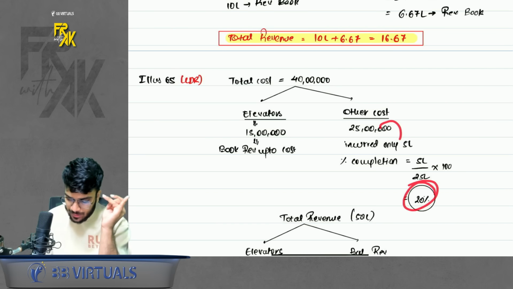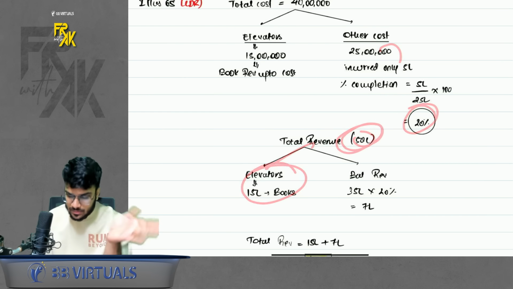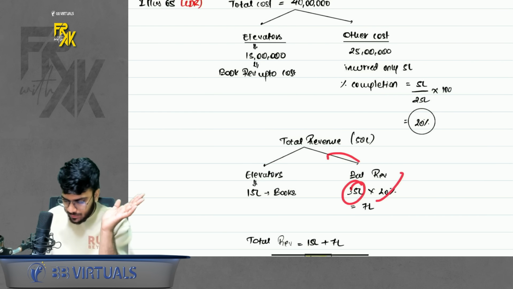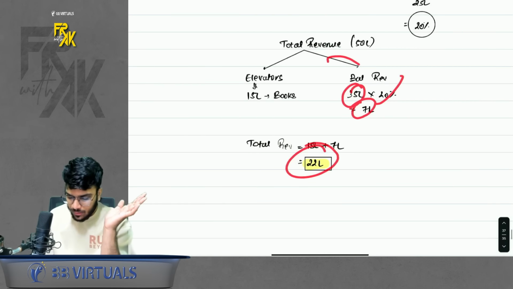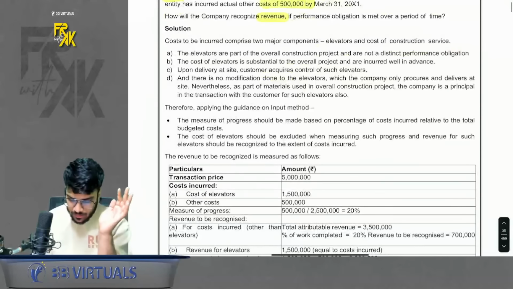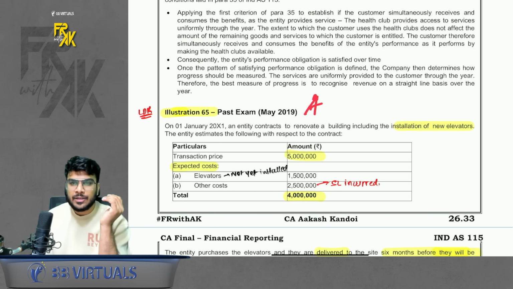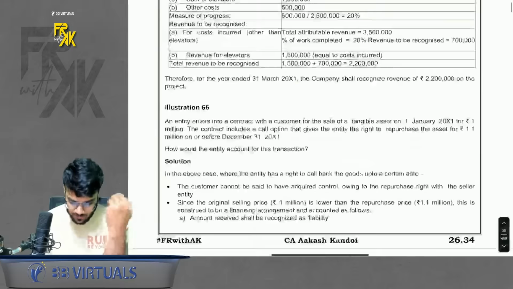So percentage is 20%. In revenue also, out of 50, first book up to elevators 15 lakhs. On balance 35 apply 20%, that is 7 lakhs. So total revenue we will book is 22 lakhs. Is this clear to everyone? Yes. 65 is done. Similar to this is 78 also, where instead of elevators we have ACs, air conditioners. So simple. You can refer to that also.